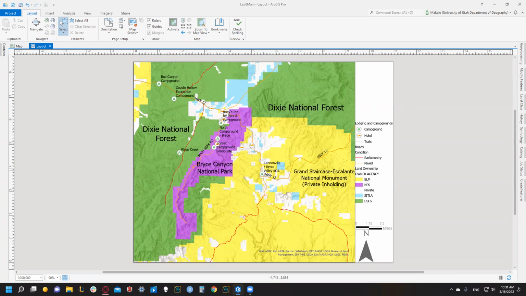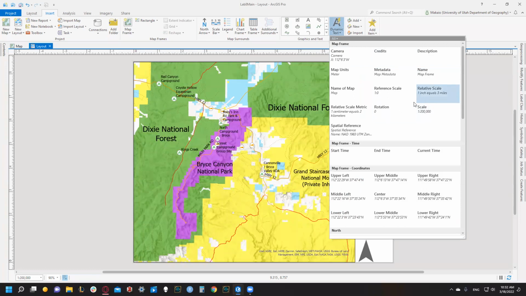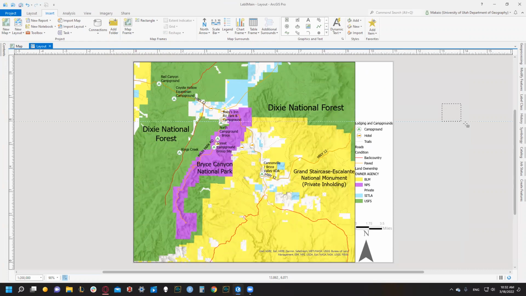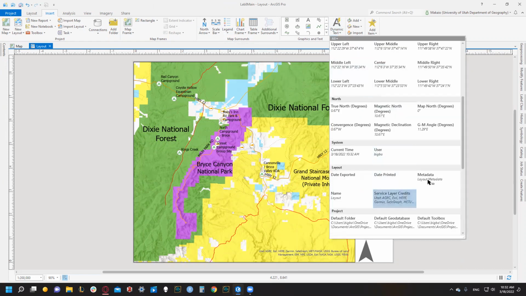Okay, we need to get rid of our service layer credits. To do that, we can go to the insert banner up top, and dynamic text is on the right-hand side. We're going to be looking through this window for the service layer credits, which should be under layout. And we're just going to draw a small box off to the side. Do not delete this box. If you delete this box, the service layer text comes back. We really just need to have it off to the side.